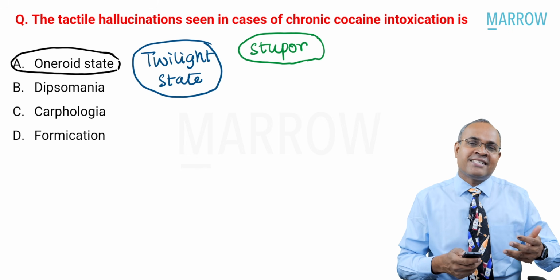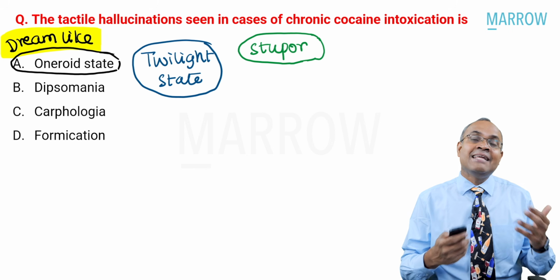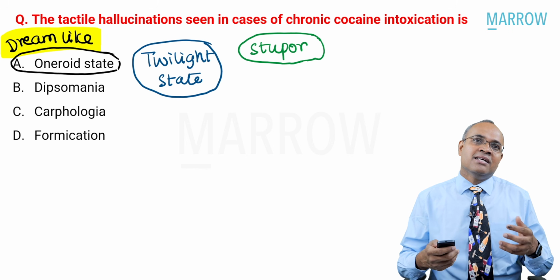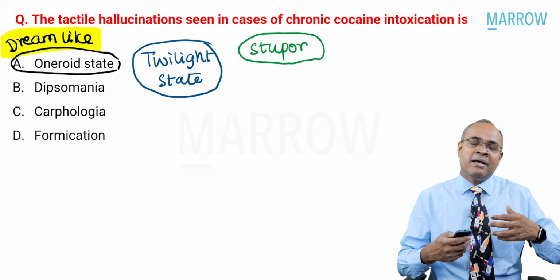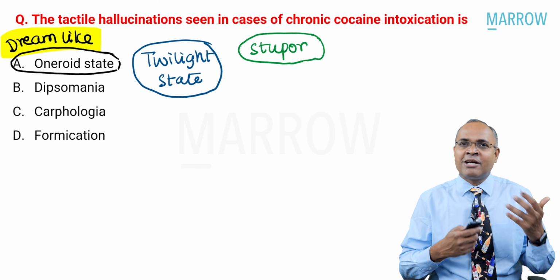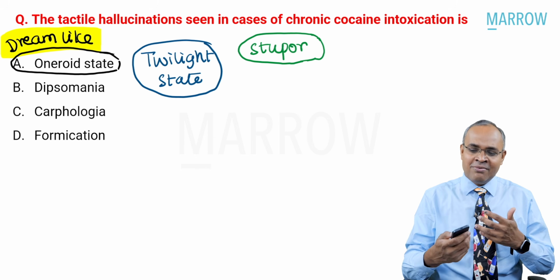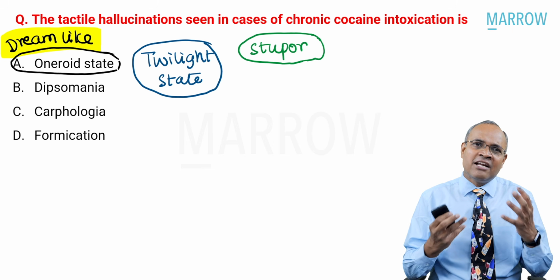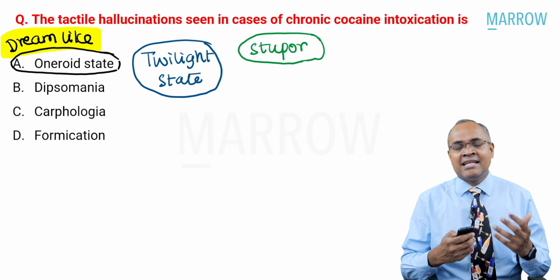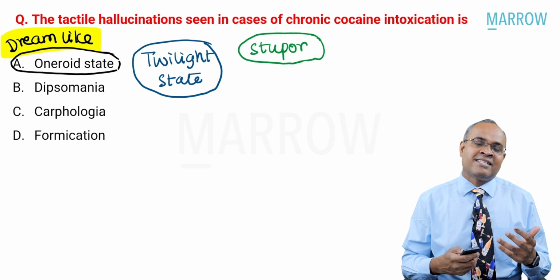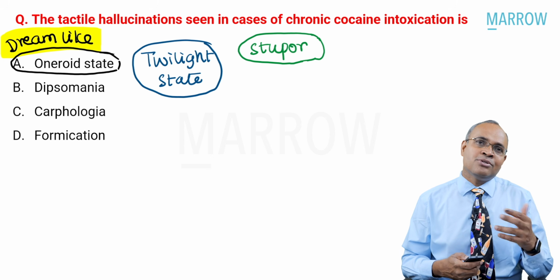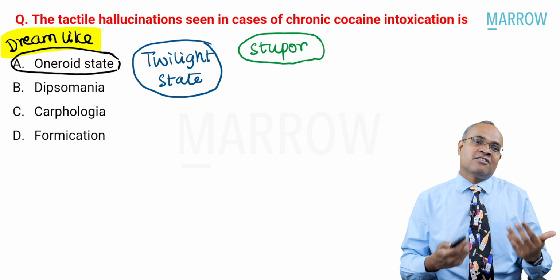The word oneroid state is linked with a dreamlike state. Understood? A patient with oneroid state would be quite confused. He's not sure whether he's dreaming, whether it is reality. He's in a confused dreamlike state. That's very common in people with oneroid state. It can happen because of substance use. It can happen because of organic conditions of the brain.